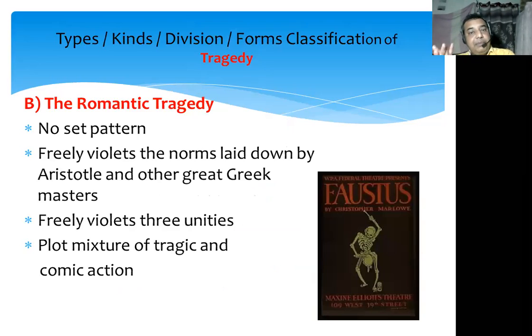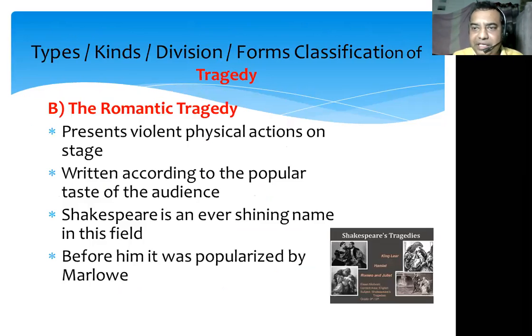Another important type, according to form and structure, is romantic tragedy. It is completely opposite to the classical tragedy because it does not have any set pattern. It freely violates the three unities. It does not use the chorus. At the same time, the plot of the romantic tragedy is a fine blend of tragic and comic actions, and it introduces many violent physical actions on the stage.